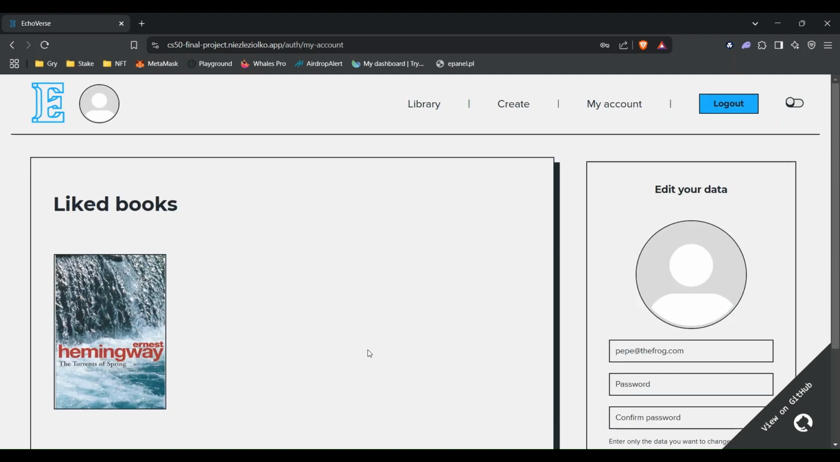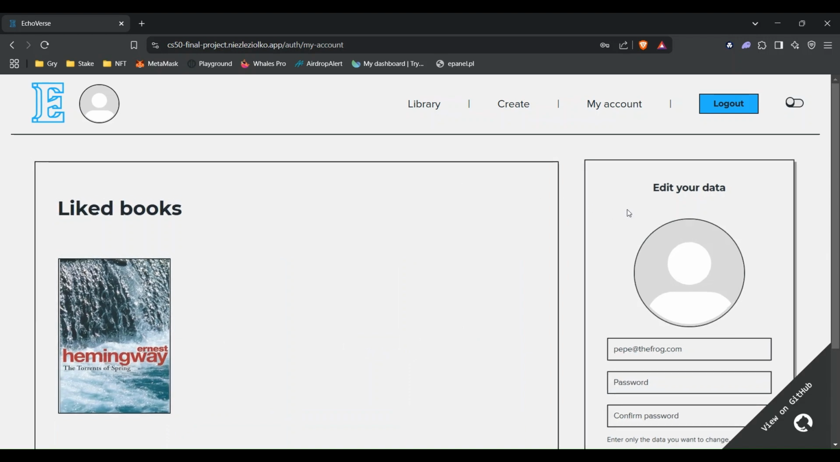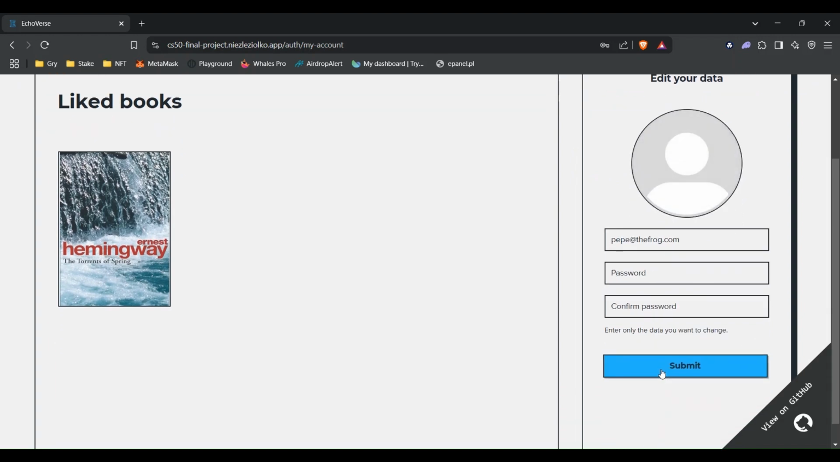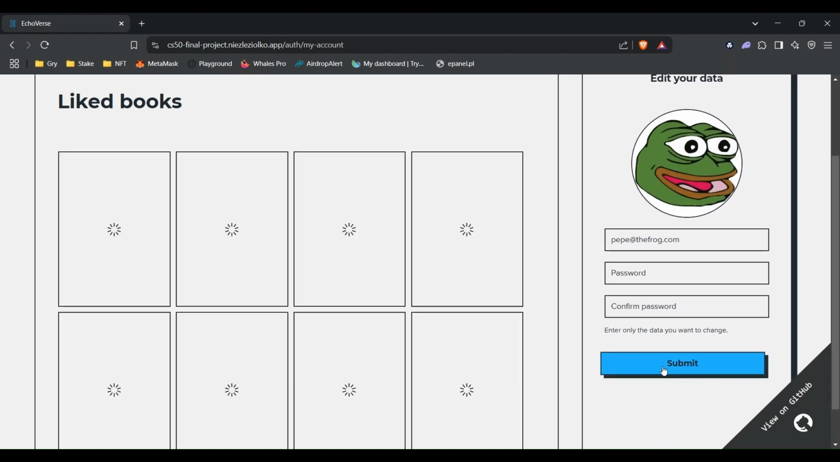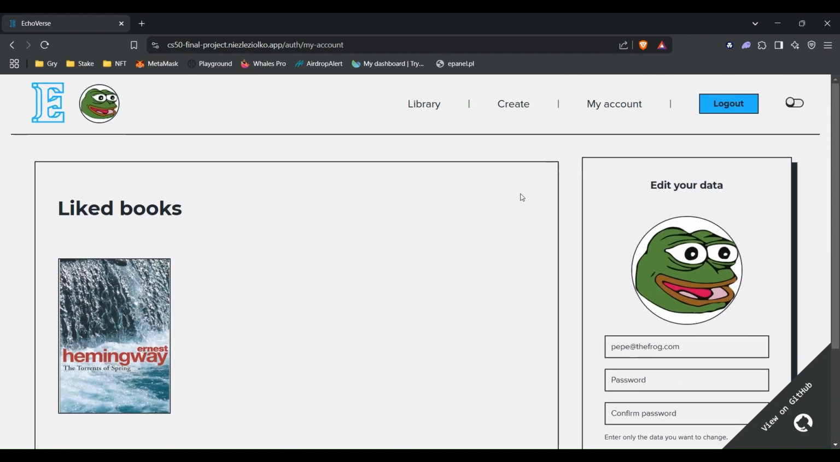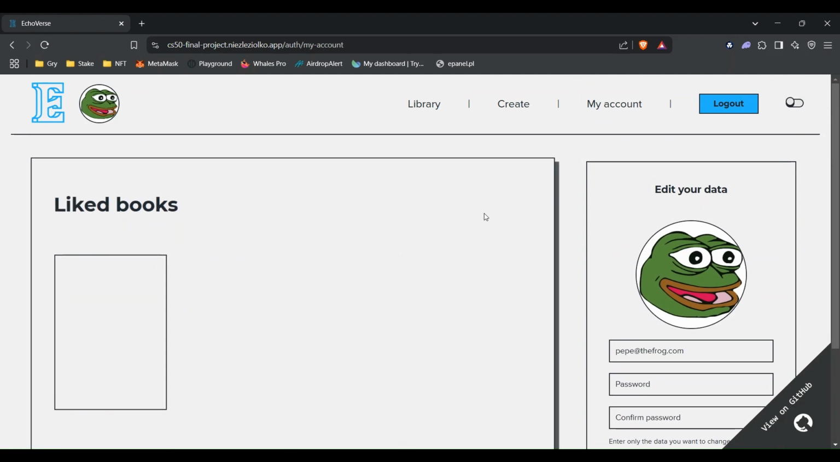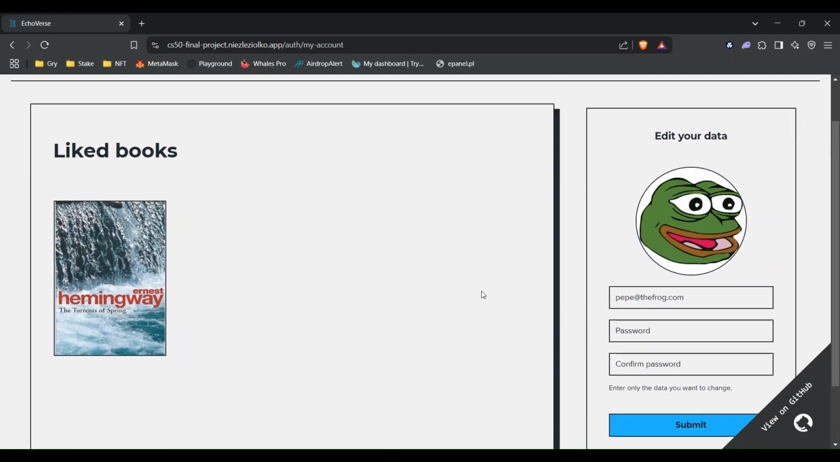Okay, first let's log in to our test account. Immediately after logging in, we are taken to a page where we can manage our account. Here we have access to our liked books and to a form that allows us to change our profile picture, email address, or password. And done. From now on we will have a new profile picture even after refreshing the page.